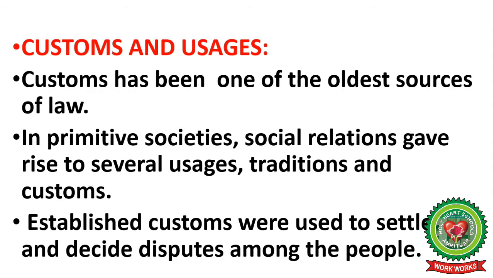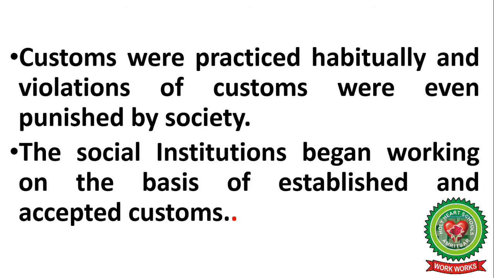Established customs were used to settle and decide disputes among the people. Customs were practiced habitually, and violations of customs were even punished by society. The social institutions began working on the basis of established and accepted customs.